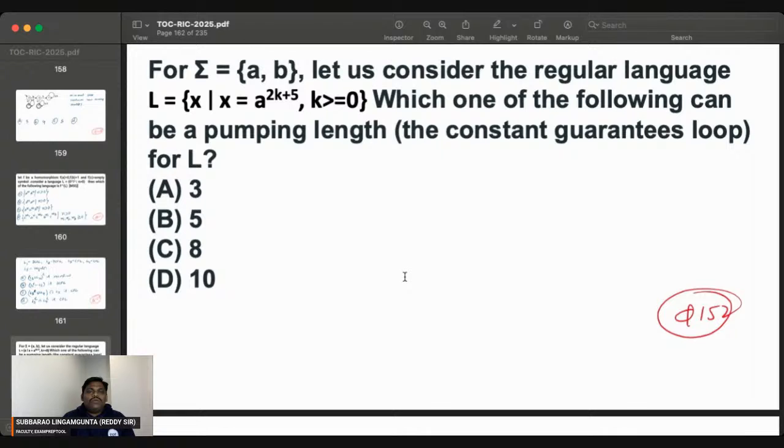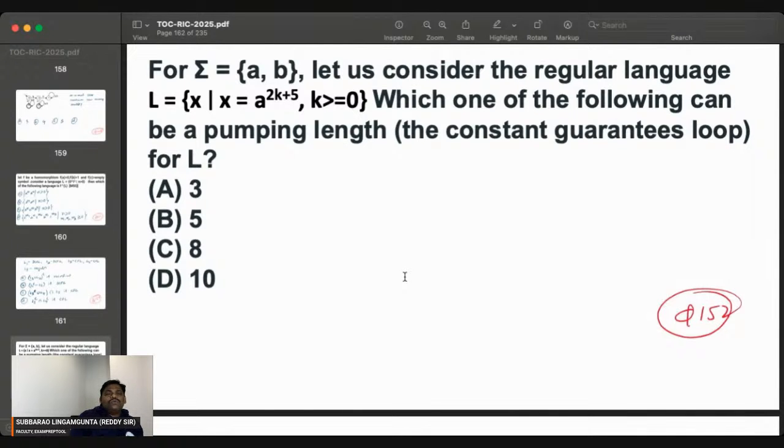If you observe clearly here, K is greater than or equal to 0. If you see the minimal string, K value 0 is also possible. So next one, first A power 5. Next one, A power 7. Next one, A power 9. I think 5, 7, 9, multiples of 2 keep on going plus 5. So 5 also, 7 also, 9 also, 11 also, and so on.